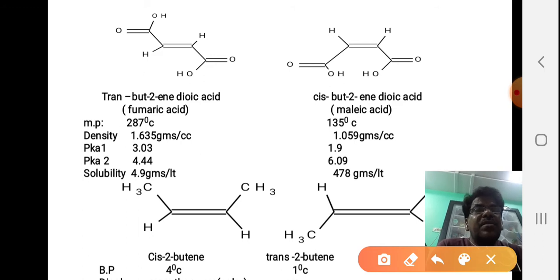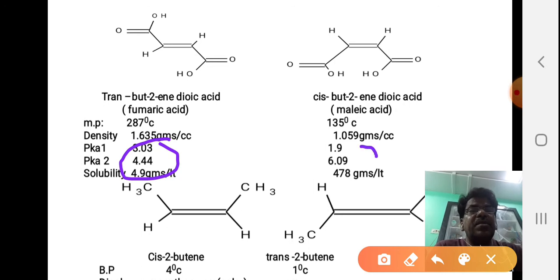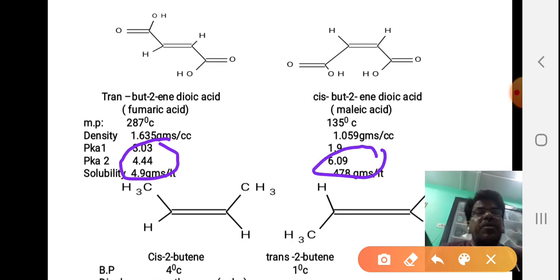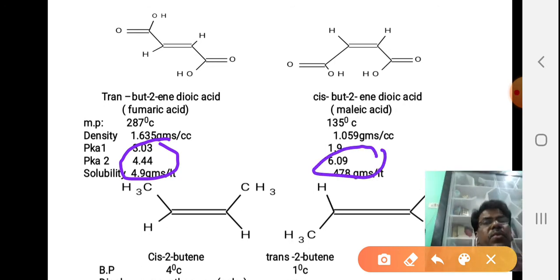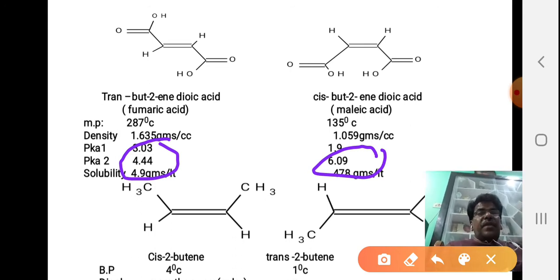And coming to the second proton, it will be easily removed from the trans compound because its Ka value is only 4.4, but in this case 6.09. That means pKa2 is very high in the cis compound, hence the second proton is much less acidic. That means the acidic difference between the two COOH groups is very large in the cis compound, but very less in the trans compound.